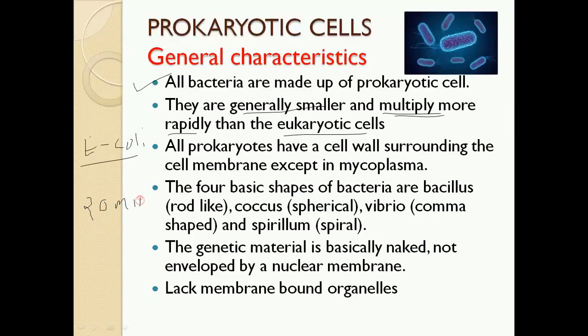So its division time is only 20 minutes. In 20 minutes this one bacterium divides into two by simple binary fission. Compared to a eukaryotic cell, the time required to complete this division or multiplication is very less. So we can say bacteria multiply more rapidly than eukaryotic cells, right?